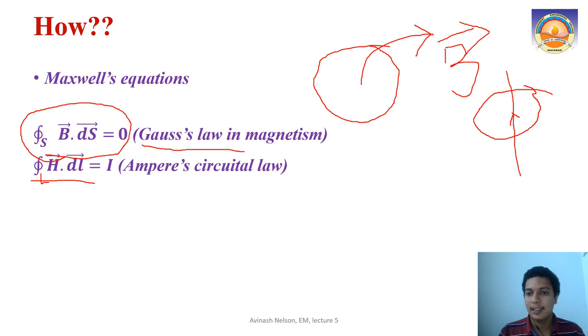If this is the current and this is the Amperian loop, then we know how to find H. These are the two Maxwell's equations we are going to use for finding the boundary conditions in magnetic field.